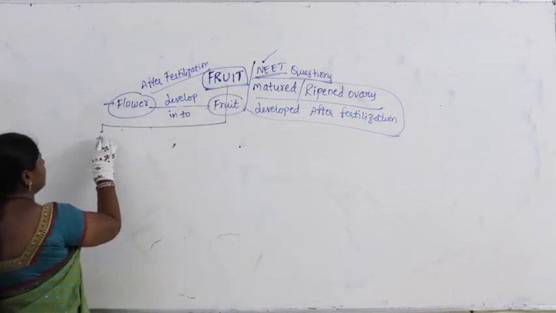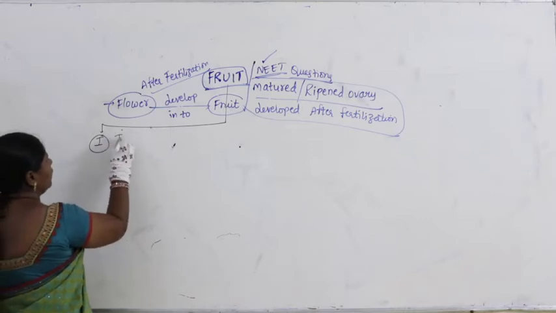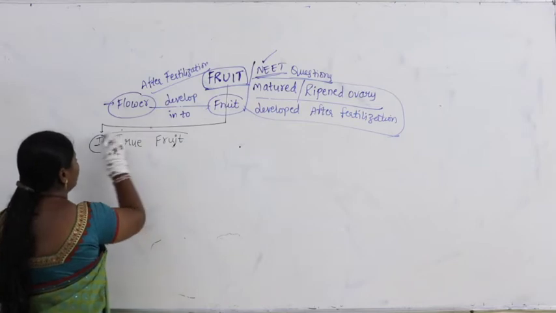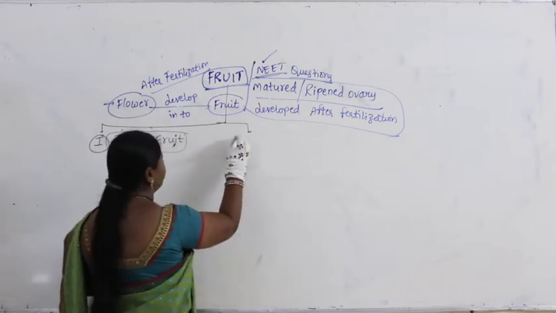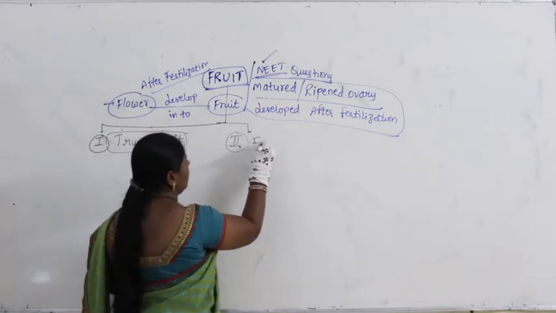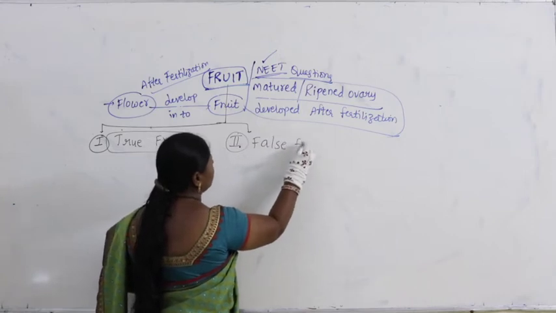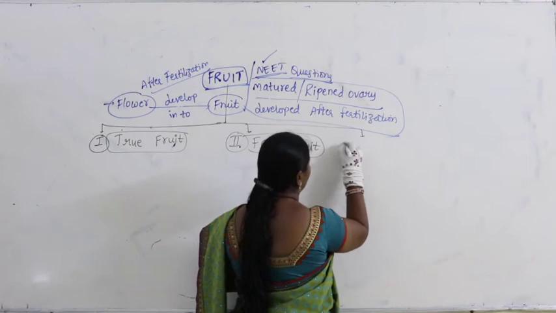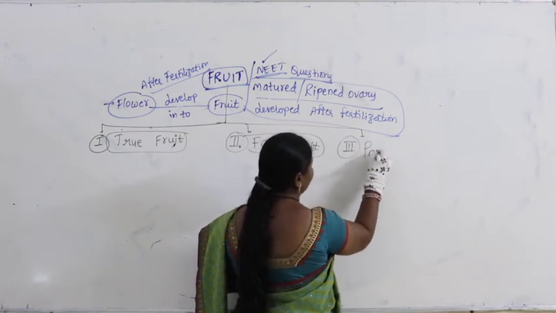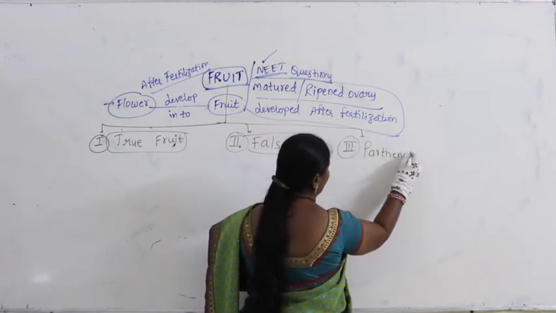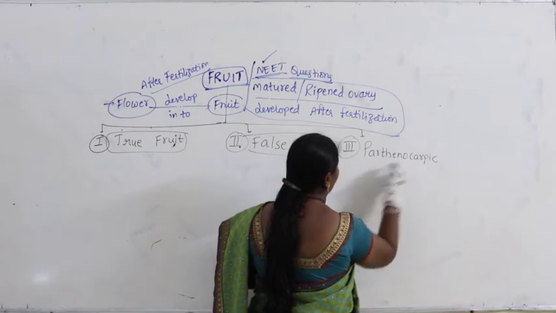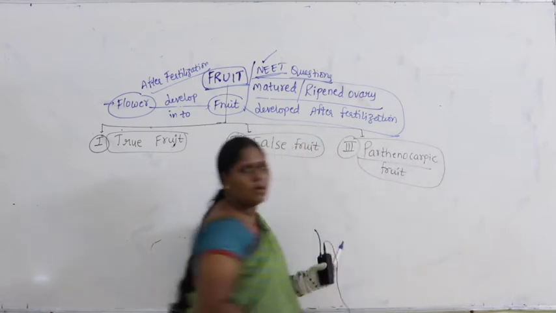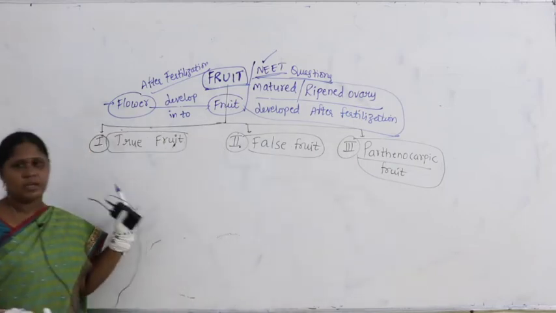The first is true fruit, the second is false fruit, and the third is parthenocarpic fruit. Altogether we have 3 types.